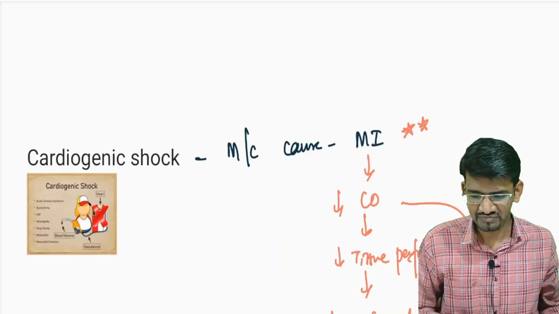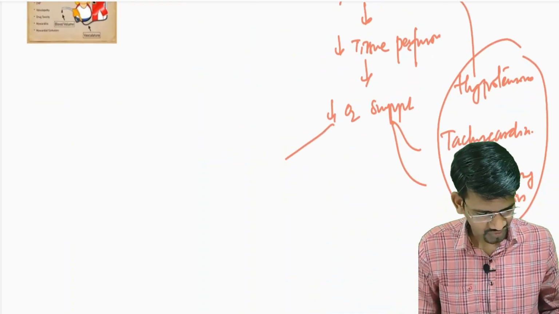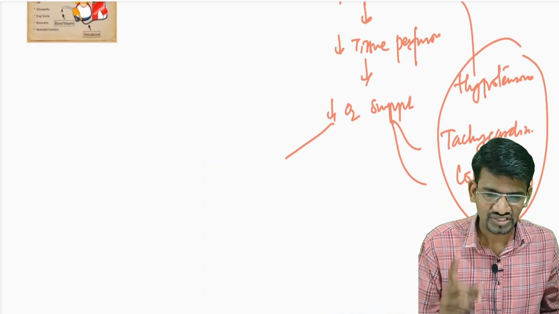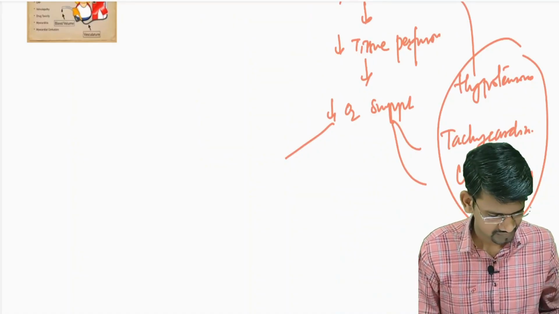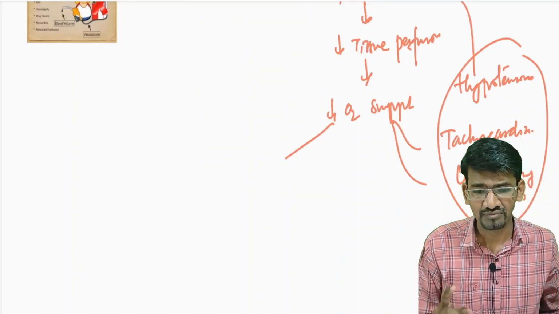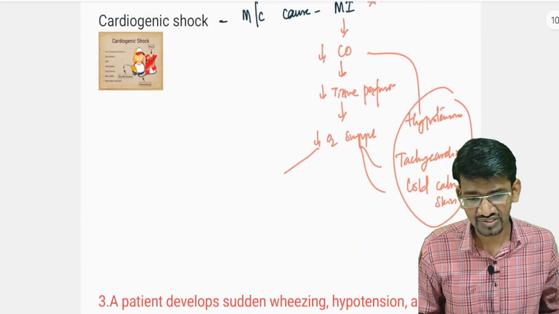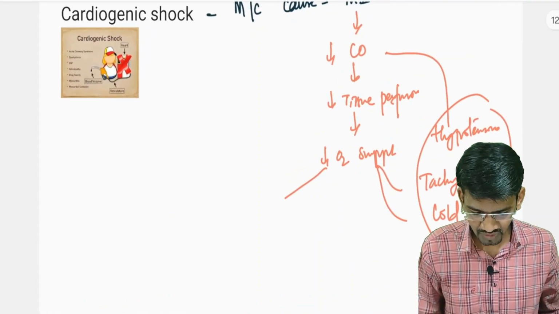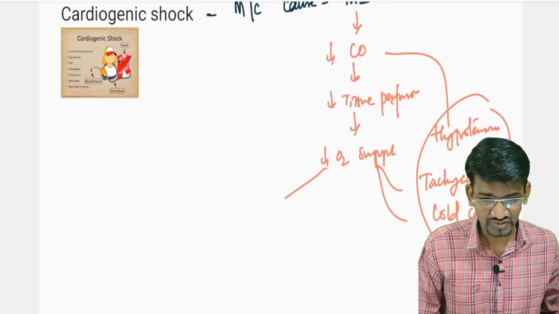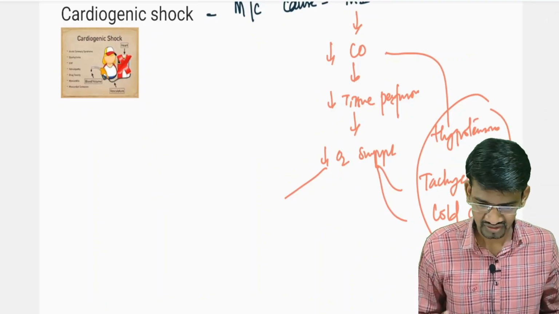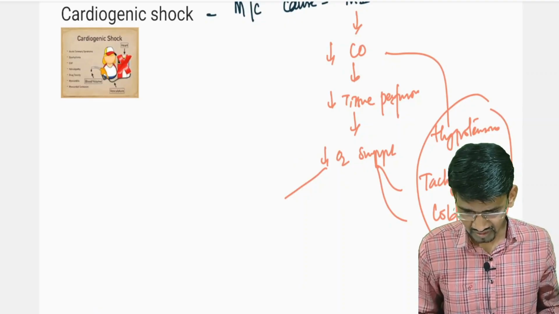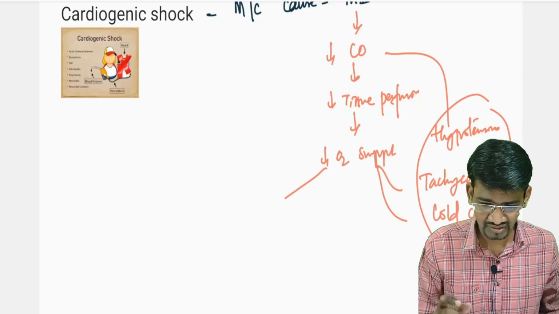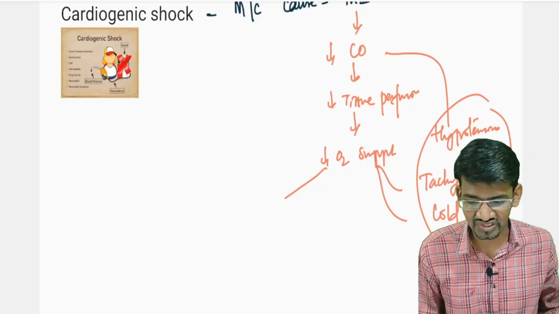So here the clinical features we see are the same: hypotension, tachycardia, and cold clammy skin, but the volume of the blood remains the same, and the problem is with the functioning of the heart. Okay, so what is the management for cardiogenic shock?